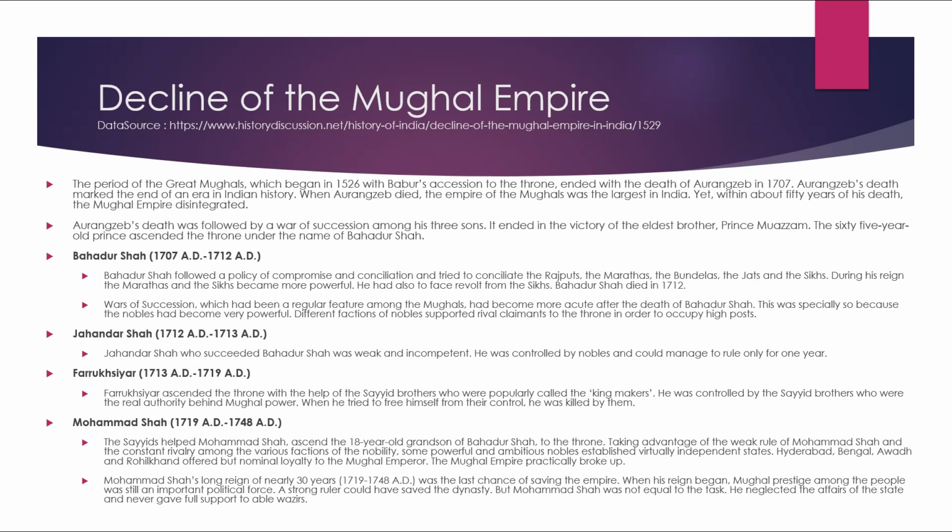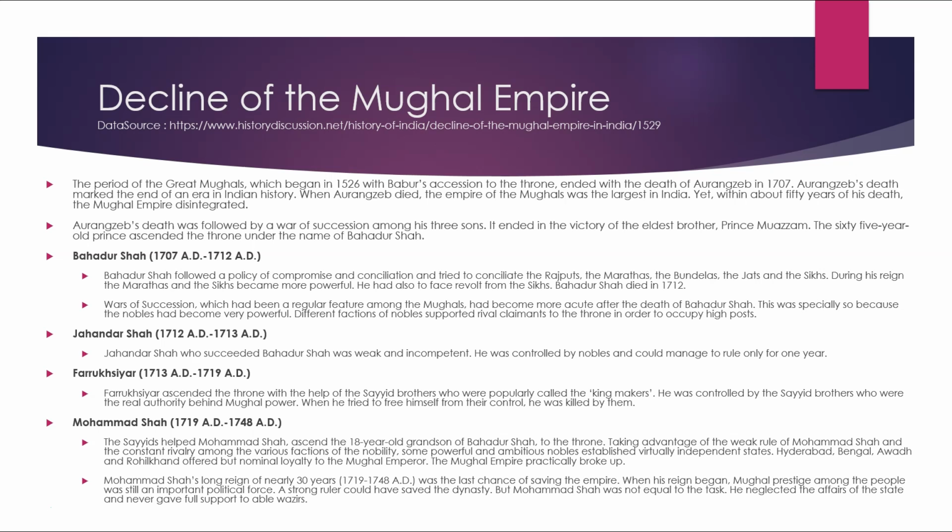Wars of succession, which had been a regular feature among the Mughals, became more acute after the death of Bahadur Shah. This was especially because the nobles had become very powerful. Different factions of nobles supported the rival claimants to the throne to occupy the high posts. Jahandar Shah, 1712 AD to 1713 AD. Jahandar Shah, who succeeded Bahadur Shah, was weak and incompetent. He was controlled by the nobles and could manage to rule only for 1 year.